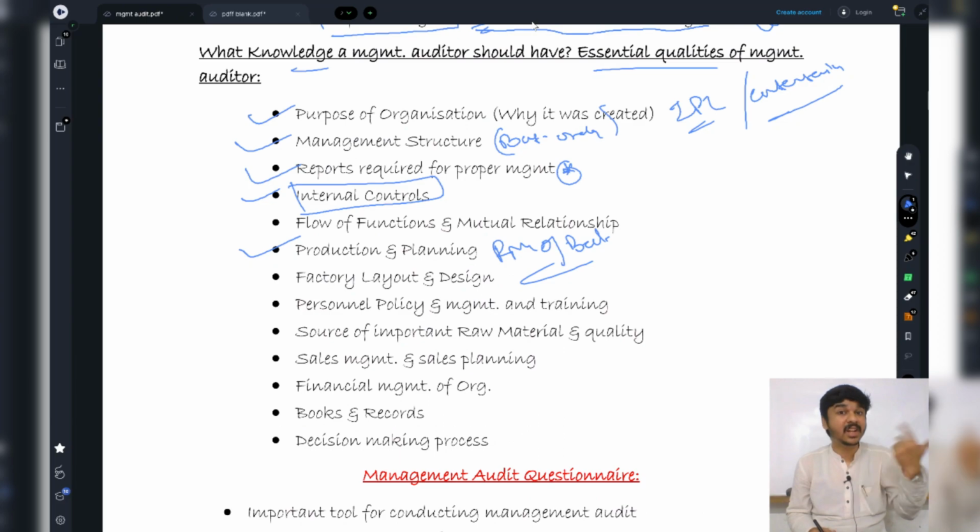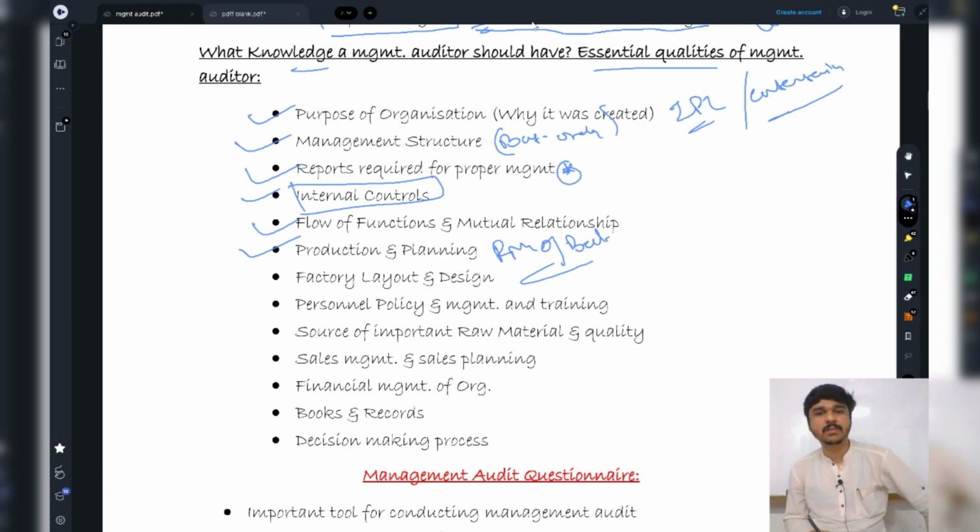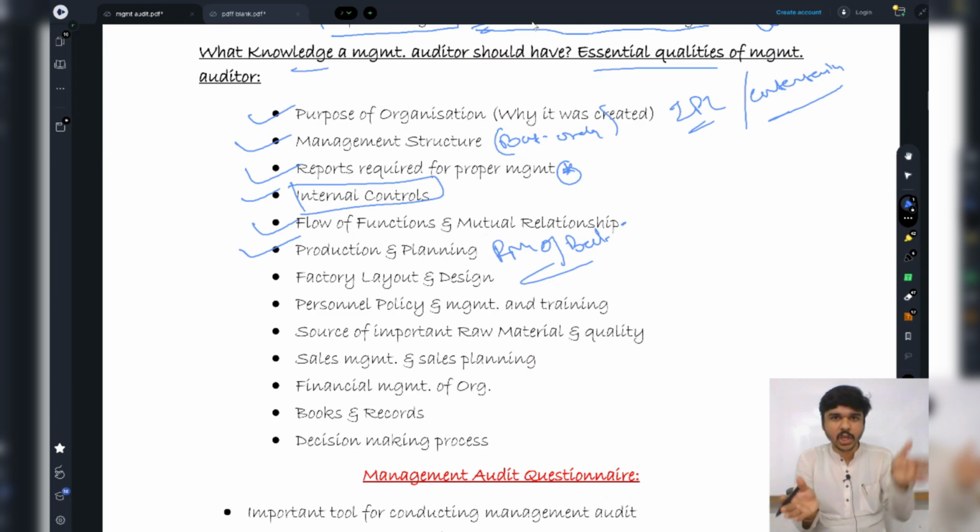Now I'm going to check that there are certain players who are not coordinating well with each other, so I'm going to check the relationships. So yes, flow of functions and mutual relationships. In this context, what does mutual relationship mean? This means mutual relationship between the functions, so the flow of functions and the mutual relationships.